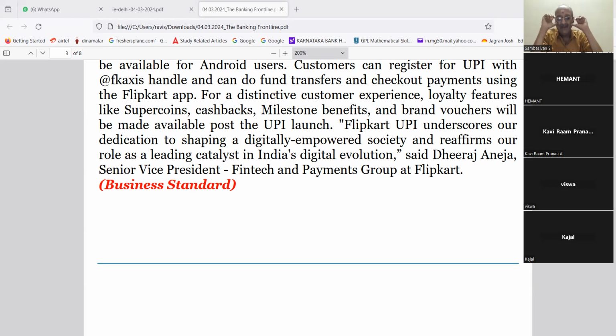Kajal, how will you handle a customer coming and shouting at you? Kajal. Kajal is also in the library. Kajal is in the library. Hemant is in the library. So they cannot talk. Okay, no problem.